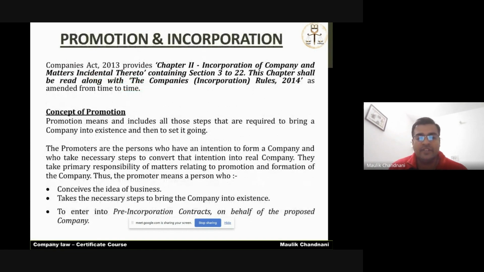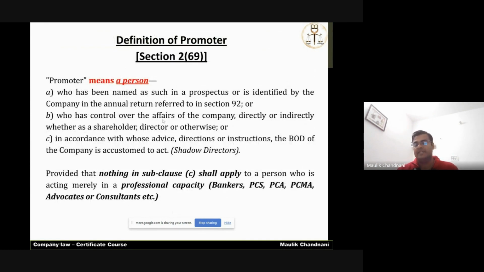The definition which we had discussed is a very general definition, which is the common meaning of the word promoter. But now in the Companies Act 2013, Section 2, Clause 69 has been inserted since 1st April 2014. Now it legally defines who shall be the promoter legally. So the legal definition is: promoter means a person.